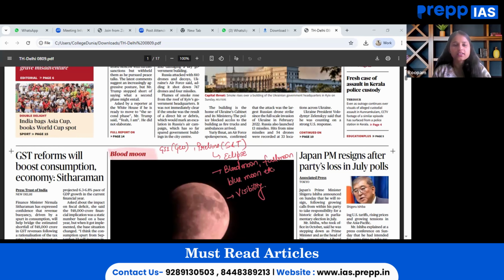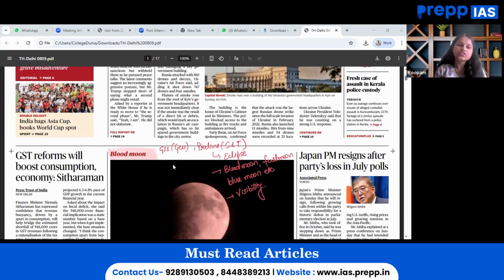While going through the articles, we will not only see their relevance from the lens of prelims and mains, but we'll also try interlinking them with other GS papers. So let's get started. The very first article that is worth our attention in today's Hindu newspaper talks about the blood moon.